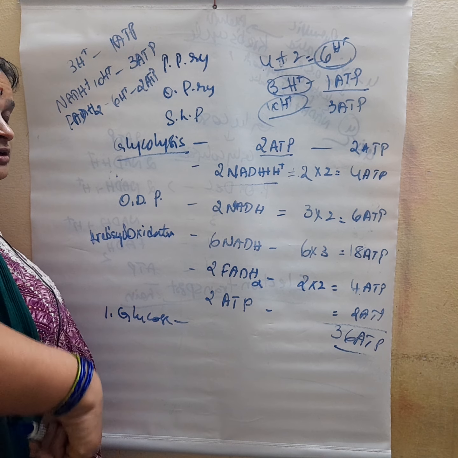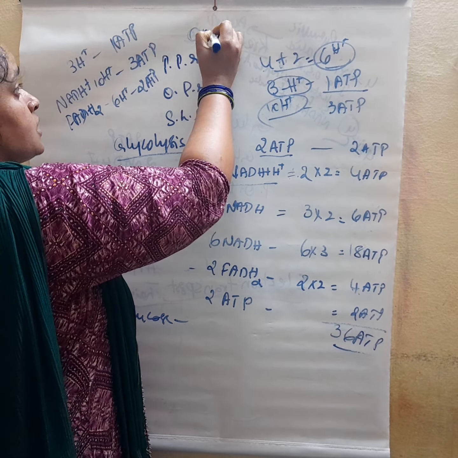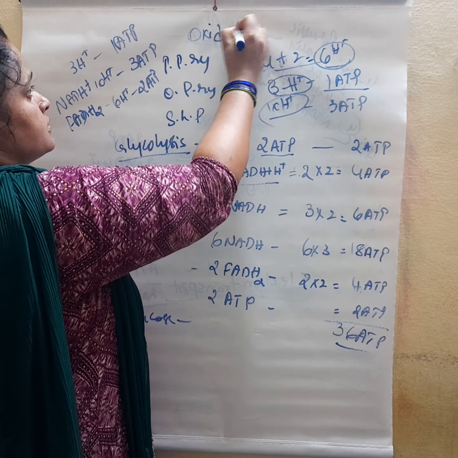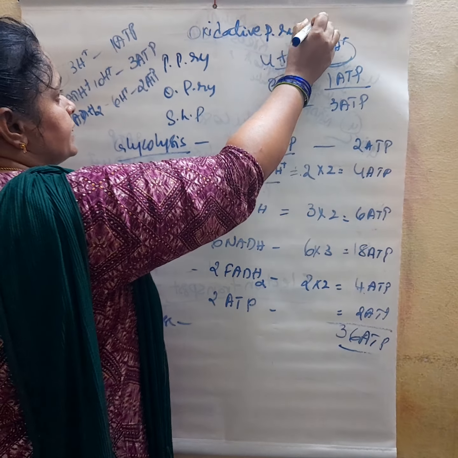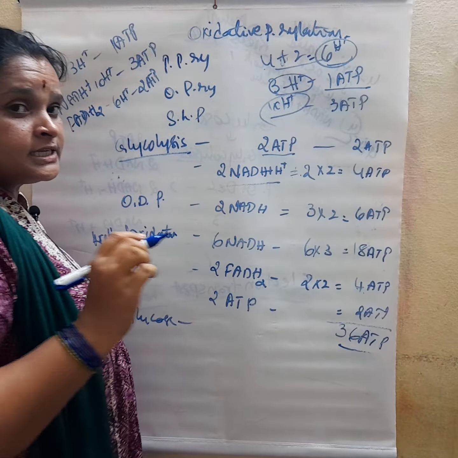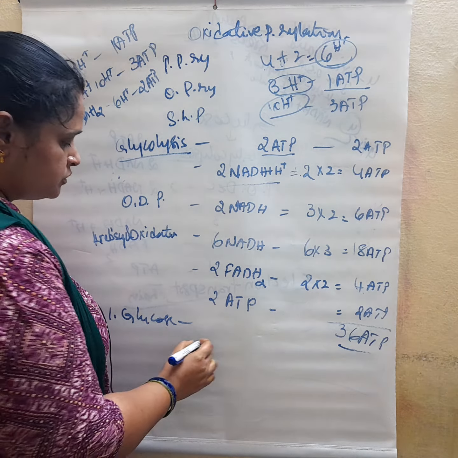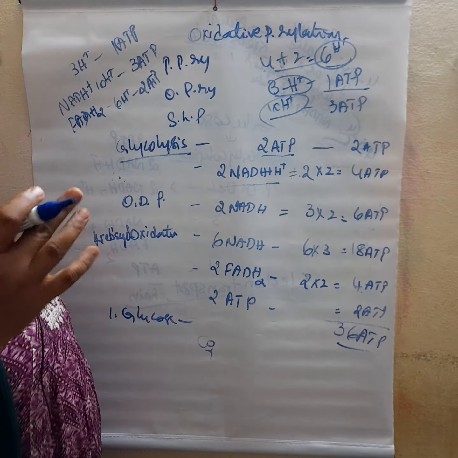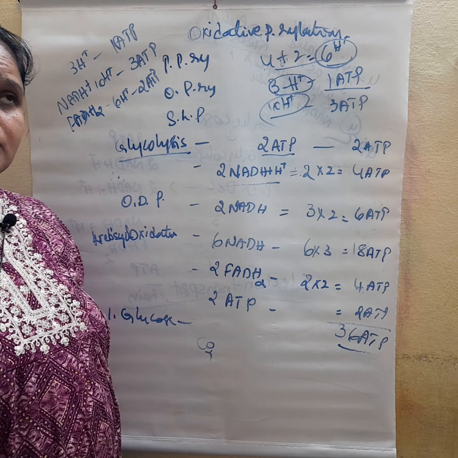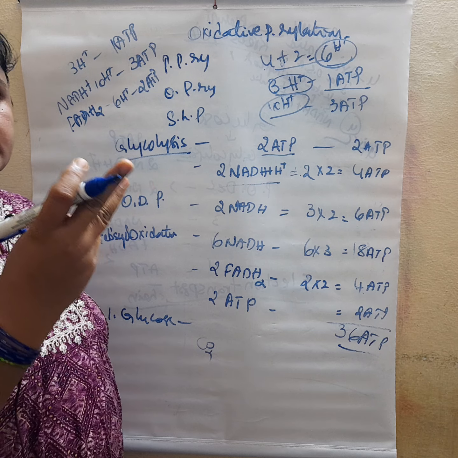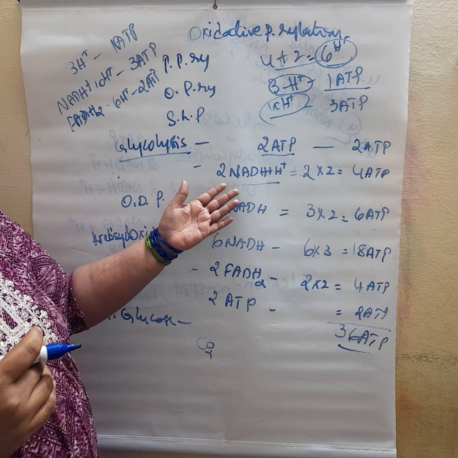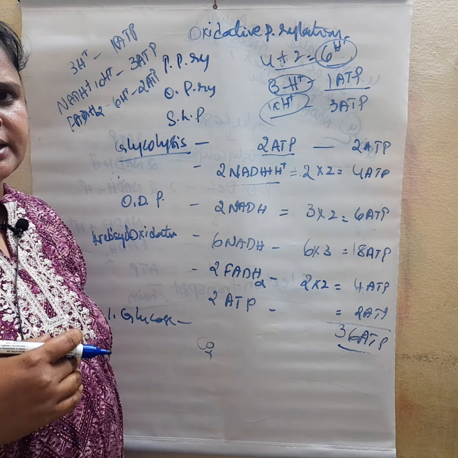And here the ATP synthesis is called oxidative phosphorylation, because it takes place in the presence of oxygen. So we got CO2 in different steps, like at oxidative decarboxylation of pyruvic acid, and from different steps of the citric acid cycle also.